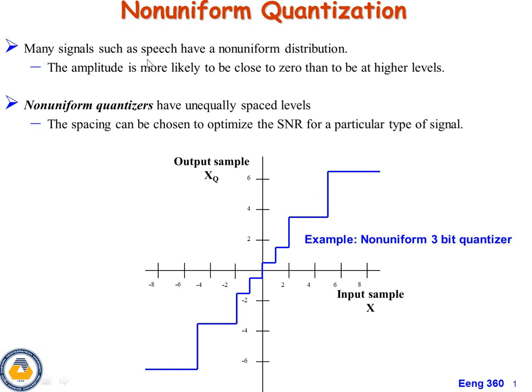Many signals such as speech have a non-uniform distribution. The amplitude is more likely to be close to 0 than to be at higher levels. Non-uniform quantizers have unequally spaced levels, like this. Sometimes the spacing is very small and sometimes very large. So the spacing can be chosen to optimize the signal to noise ratio for a particular type of signal. This is a non-uniform 3-bit quantizer example.